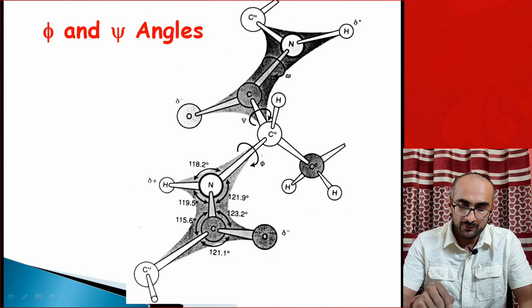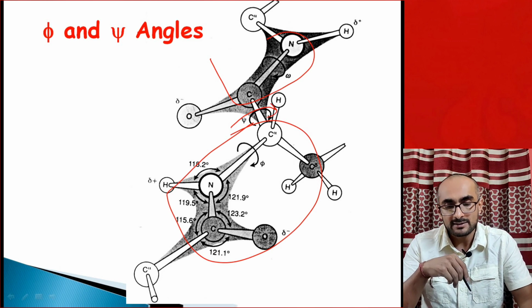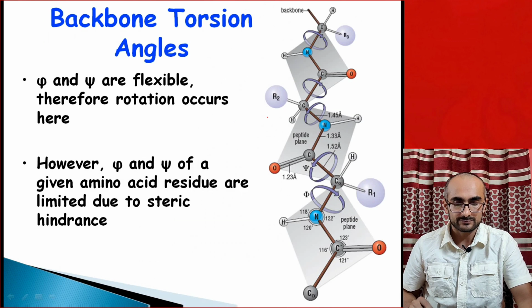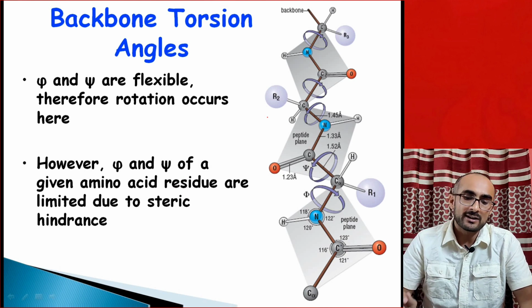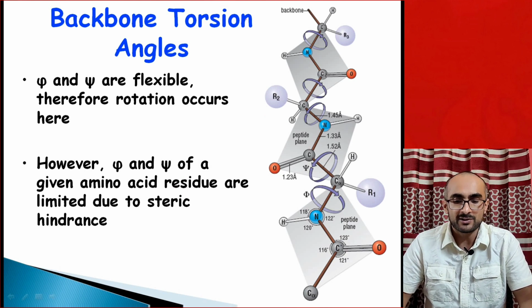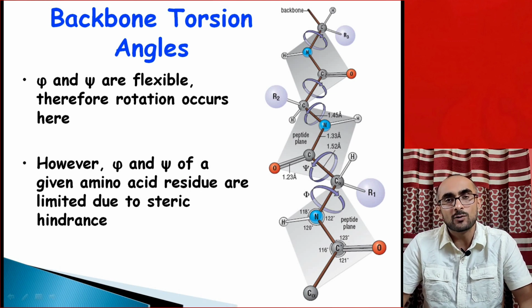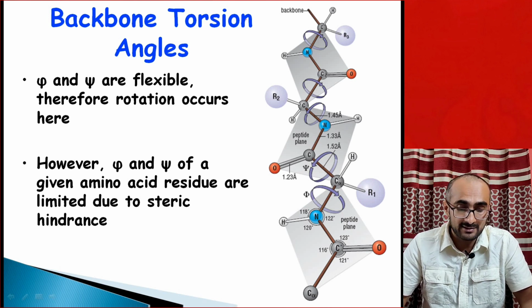Similarly, if you freeze this structure and you try to rotate across the C alpha and C bond, this is called psi rotation or psi bond. These phi and psi are the only flexible bonds which are free to rotate, and that's how they rotate in order to give a specific shape to the protein when the protein folds.